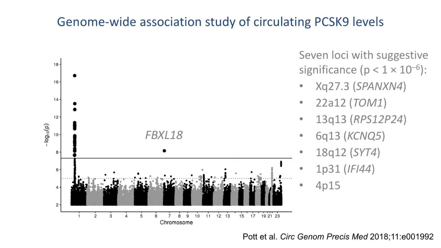Beyond the PCSK9 locus, the authors identified a genome-wide significant locus at chromosome 7p22.1 in close proximity to FBXL18, a gene whose function is largely unknown. They also identified 7 suggestive loci, just below the threshold for genome-wide significance. Importantly, the GWAS findings remained unchanged when the analysis was repeated for the subset of 2,022 patients who were not taking statins, confirming that these associations were not confounded by statin treatment.